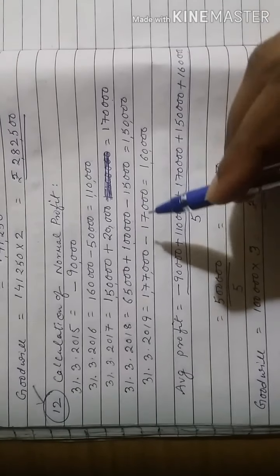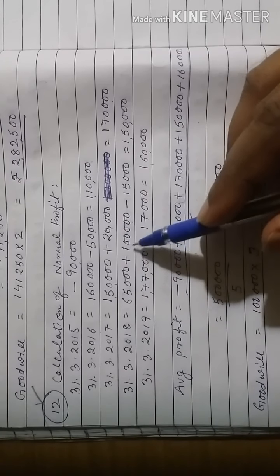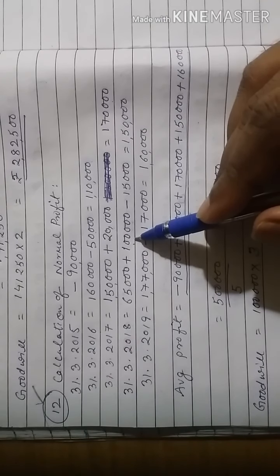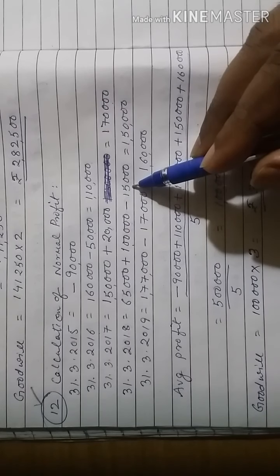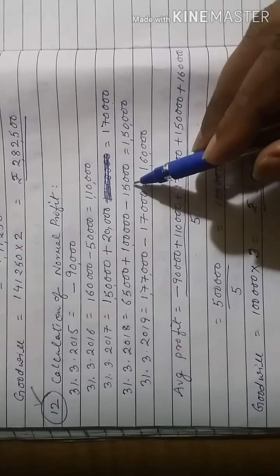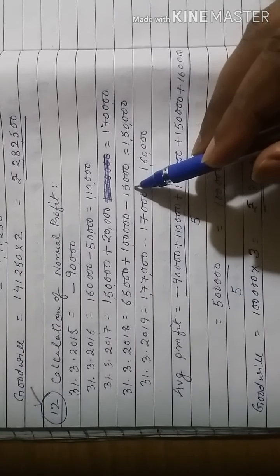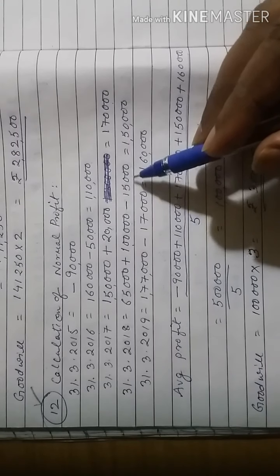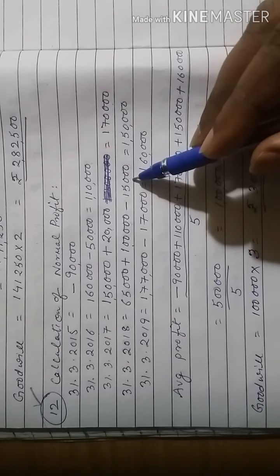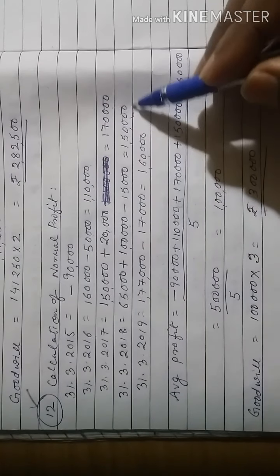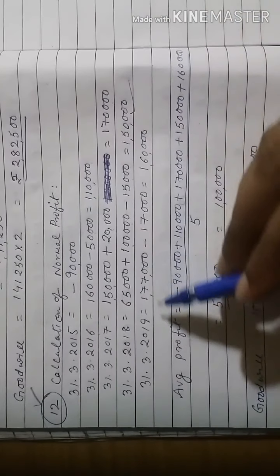So to correct this, we have to add the amount of rupees 1 lakh in the profit of 31 March 2018, and then depreciation as calculated in working notes will be deducted, because depreciation has to be debited to profit and loss account. So the normal profit now is 1,50,000.